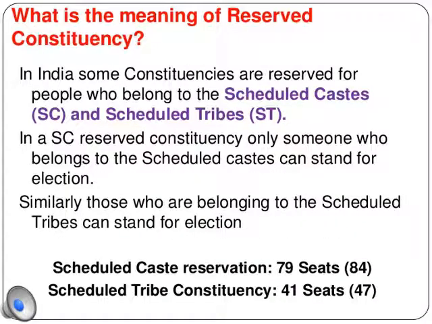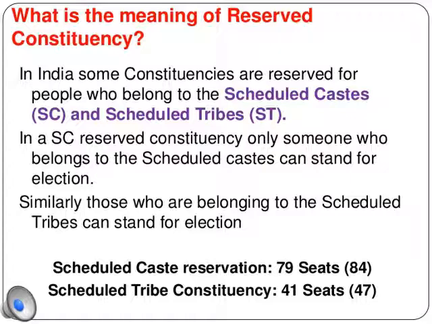Now what are reserved constituencies? Some seats are reserved for the scheduled castes and the scheduled tribes, because our constitution felt that if they don't reserve the seats, they may again be treated the same as they were treated earlier. The person, whoever comes to power, will never give them a chance to participate in the elections. Might be this can happen. So that is the reason why 84 seats were reserved for the scheduled castes, and 47 seats for the scheduled tribes were reserved for the elections in the Lok Sabha.